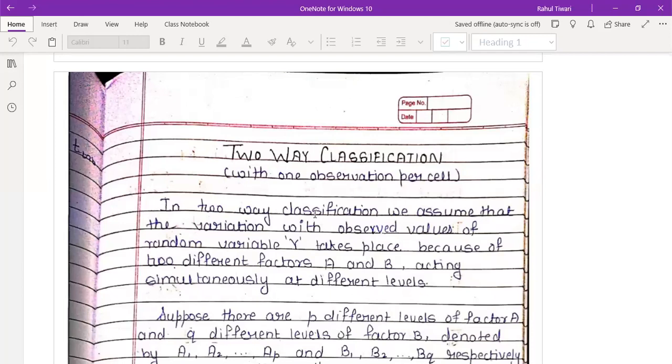So you are the customer rating the particular station. That means I am using two factors. Two factors means two-way data: customer and service station. The customer rates the service station based on the given data.